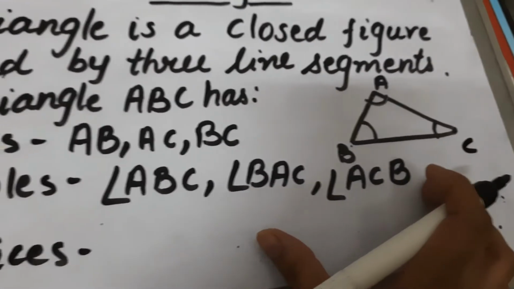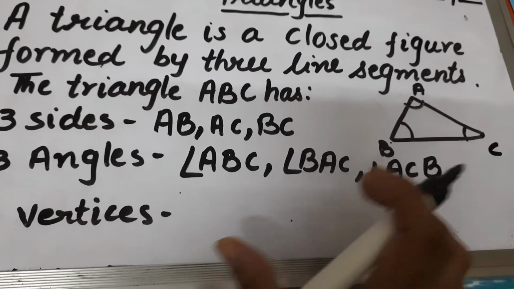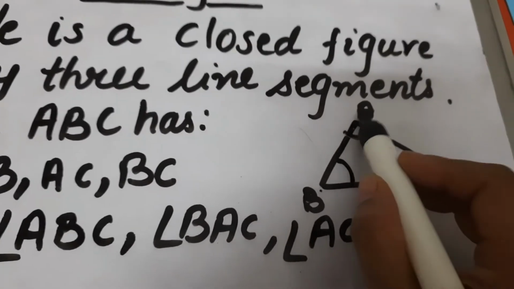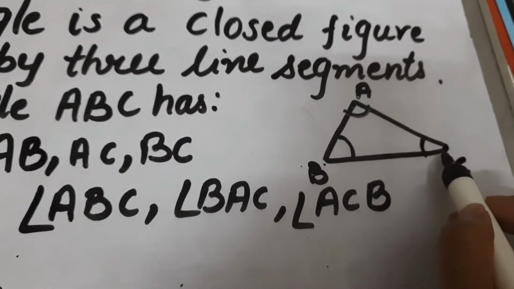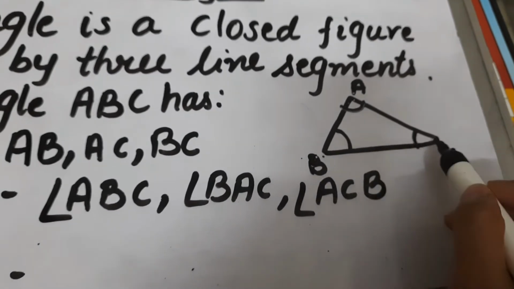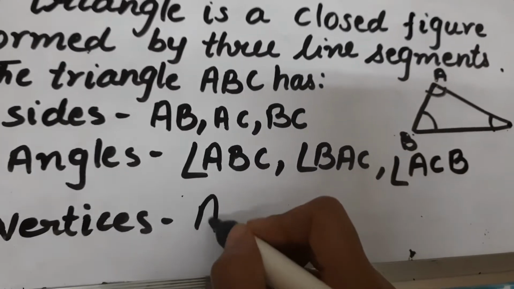And there are three vertices of triangle and those vertices are A, B and C.